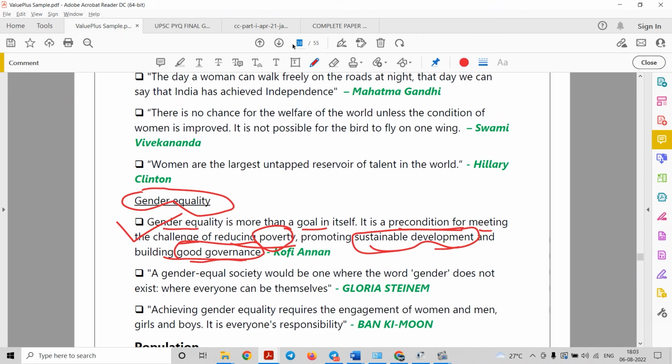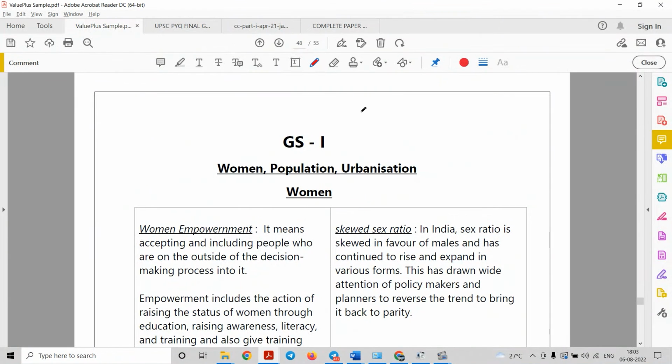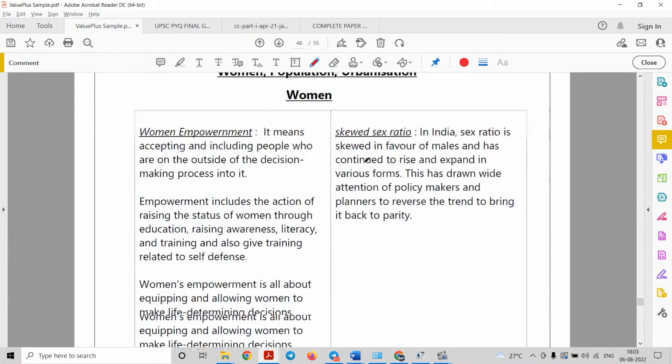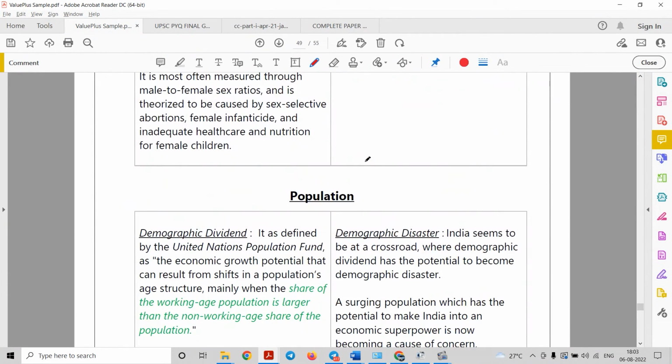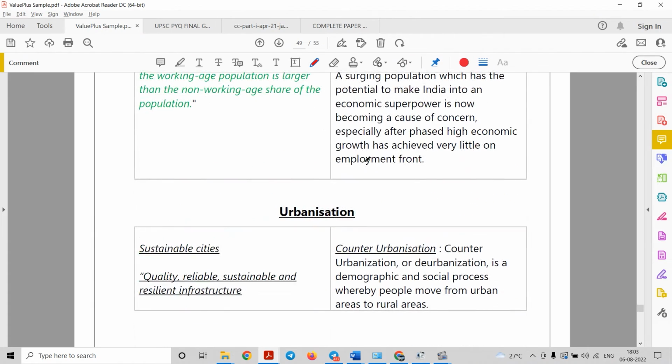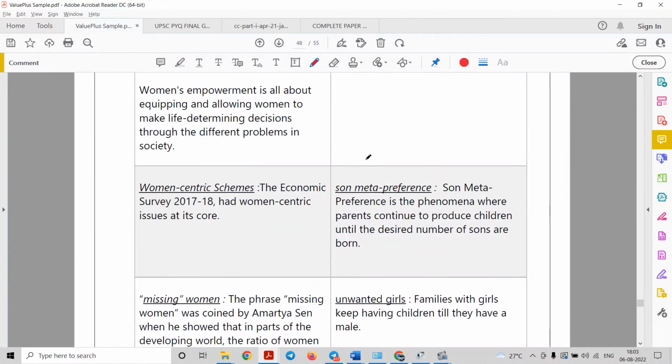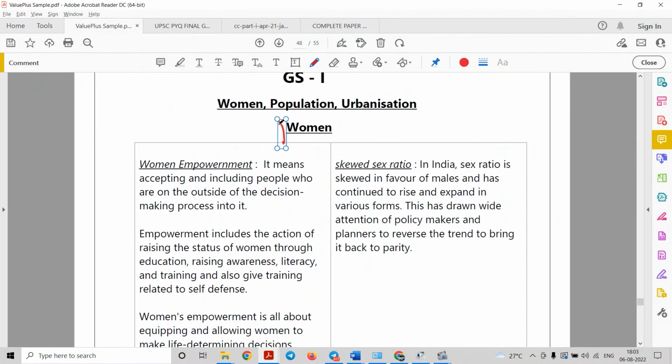Now let us move to the next type of variety that we have in this particular compilation, that is the keywords, right? So various kinds of keywords that we can utilize in our answers. For example, consider the woman topic, right? Now we have keywords like woman empowerment. Now we know that woman empowerment is a kind of empowering women, right? Next we have skewed sex ratio.